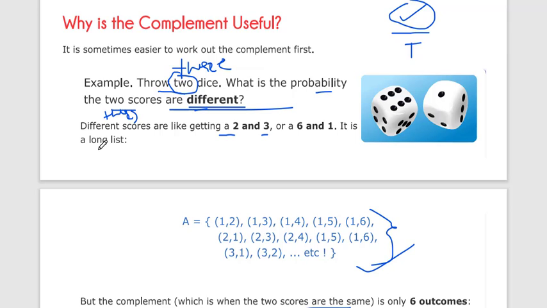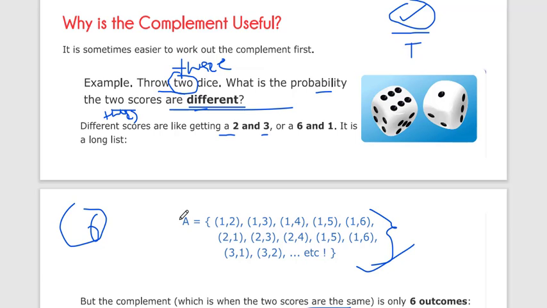So what you will do is find the case where all three scores are the same. It's only going to happen 6 times: 1 1 1, 2 2 2, 3 3 3, 4 4 4, 5 5 5, 6 6 6, and the total number of outcomes for three dice is 6 cubed.